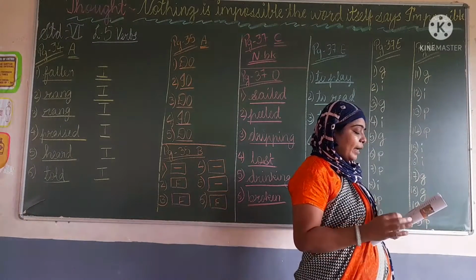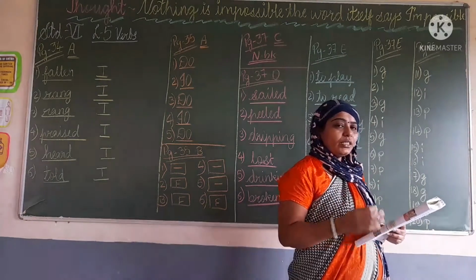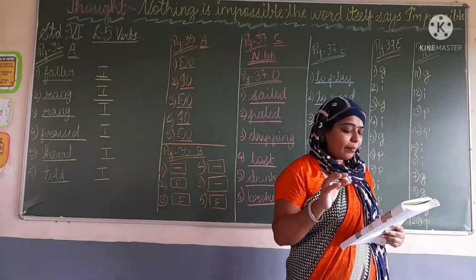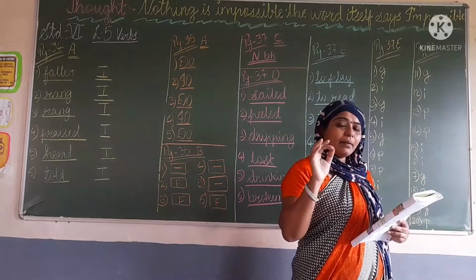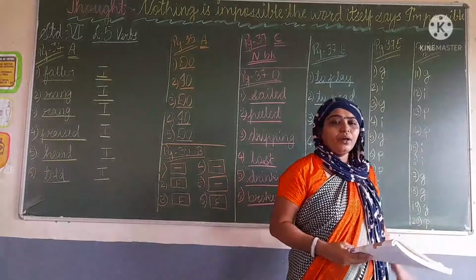We ate baked vegetables for dinner. Baked is an adjective word used in the sentence by adding ed, that is the past participle. So there also you are going to write P. Okay students.